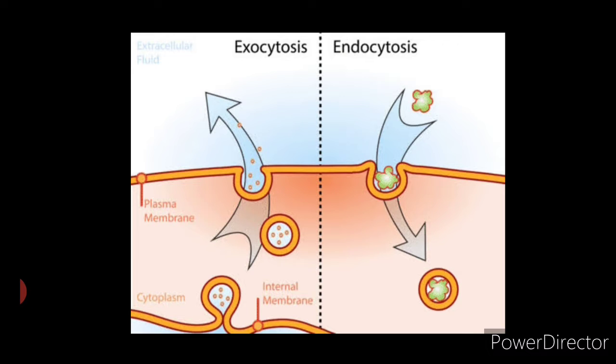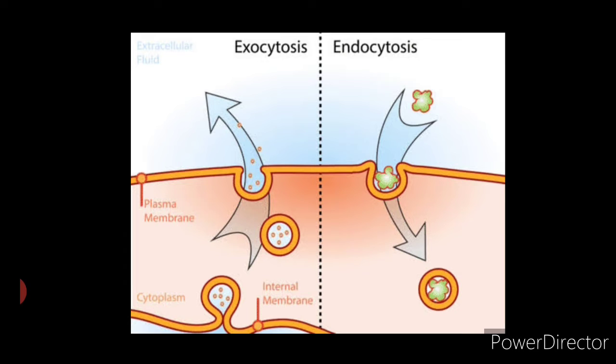The topic that I am going to discuss today is bulk transport across cell membrane. Various substances are transported across the cell in bulk. This mechanism involves expenditure of energy. It occurs by two mechanisms, namely first endocytosis and second exocytosis.